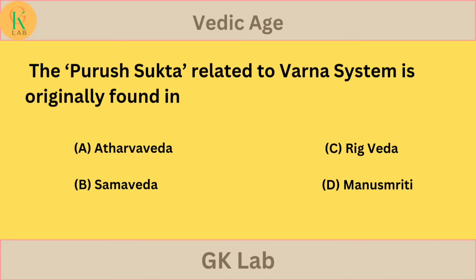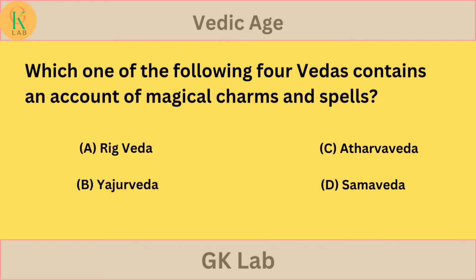Your answer is... the correct answer is option C. Rig Veda. Which one of the following four Vedas contains an account of magical charms and spells? Option A. Rig Veda. Option B. Yajur Veda. Option C. Atharva Veda. Option D. Samaveda.